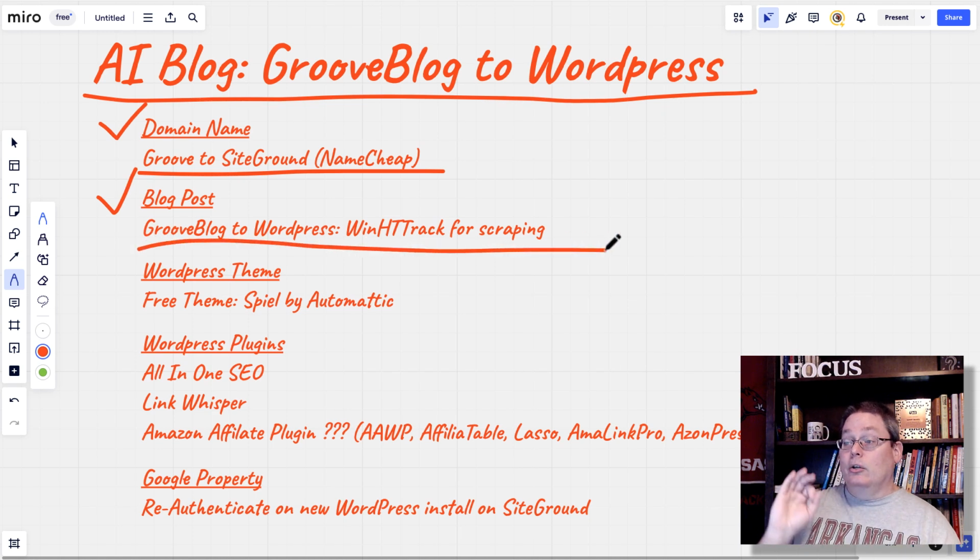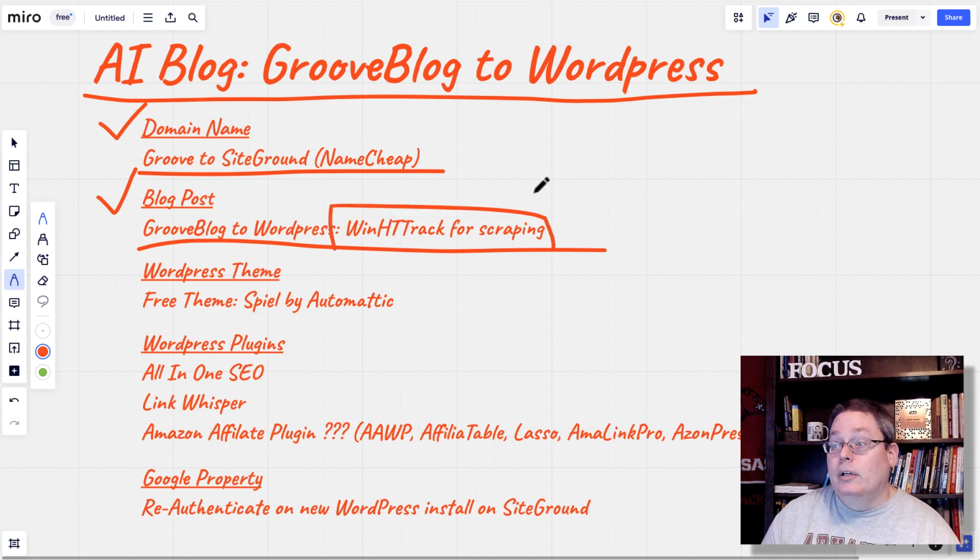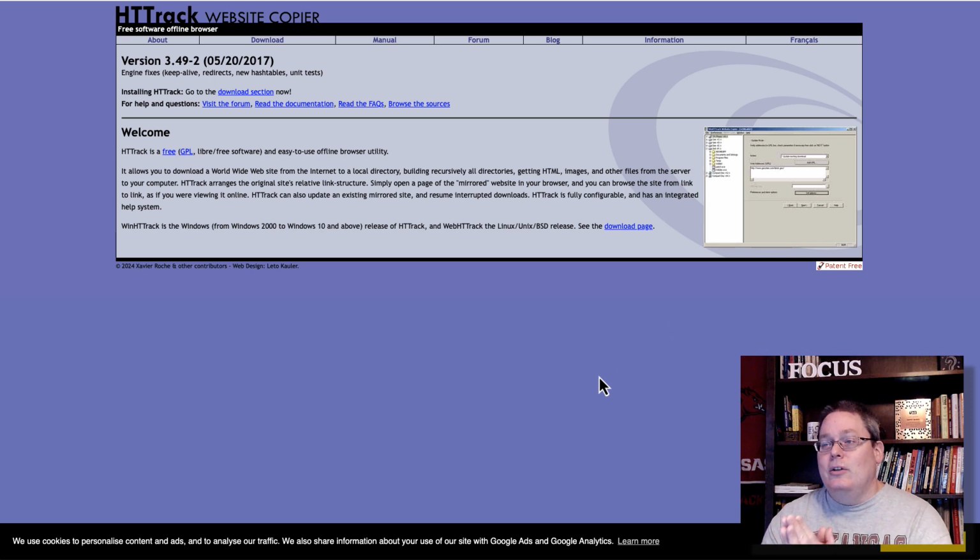So Grooveblog to WordPress, I'm going to actually have to scrape the site. So I'm going to be using a tool here called WinHTTrack for scraping. This is an older tool. It runs on Windows, or this version of HTTrack runs on Windows. Also, it can run on Linux or Unix or BSD. I currently run a Mac, so I'll probably have to go over and do this on a Windows machine and show that to you.